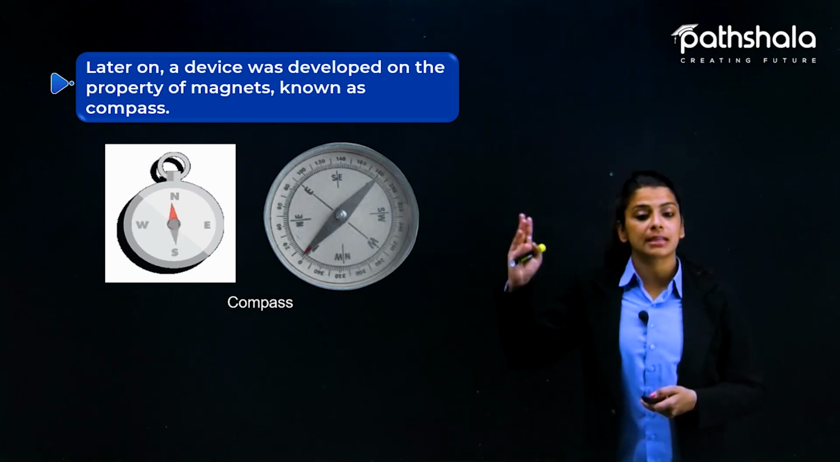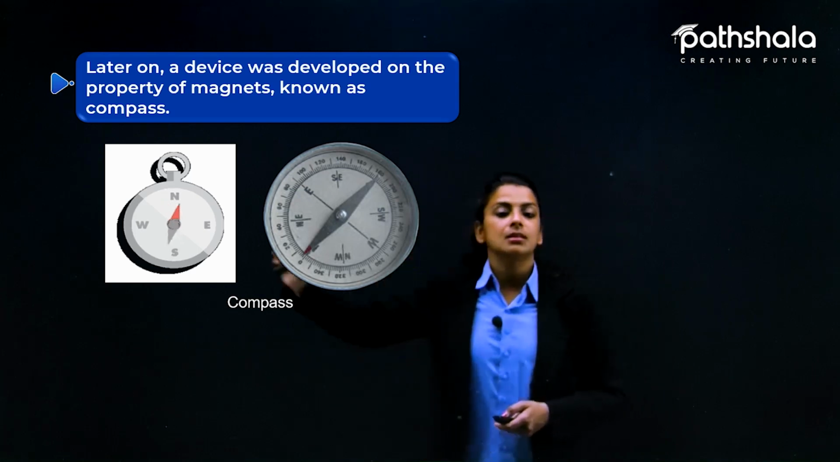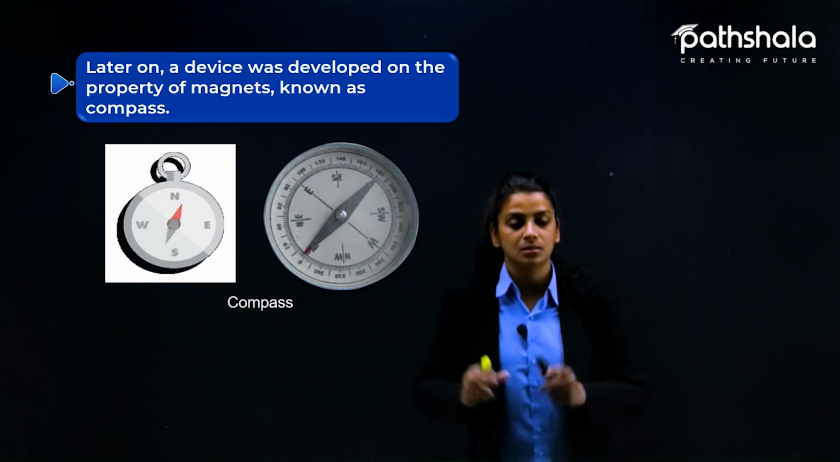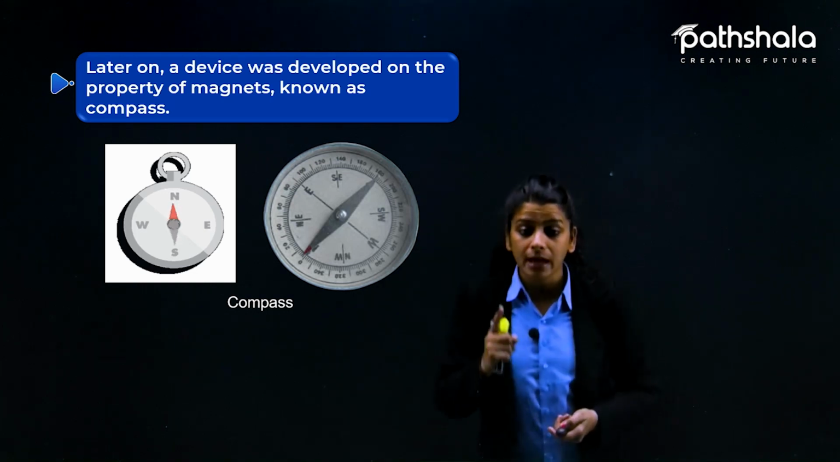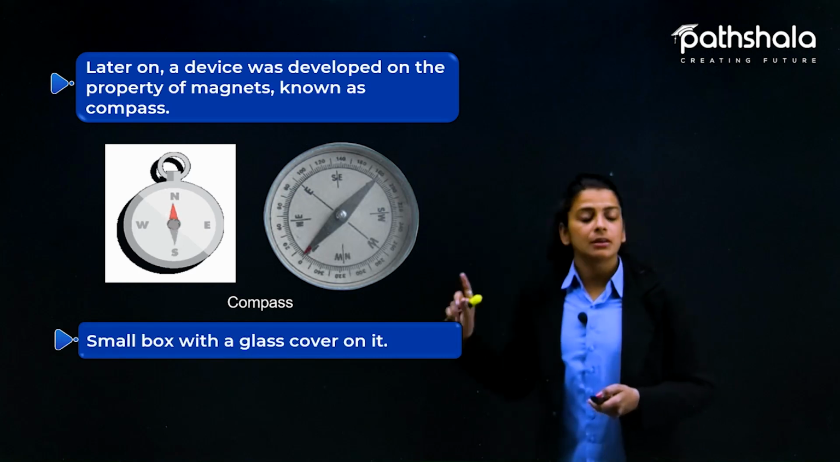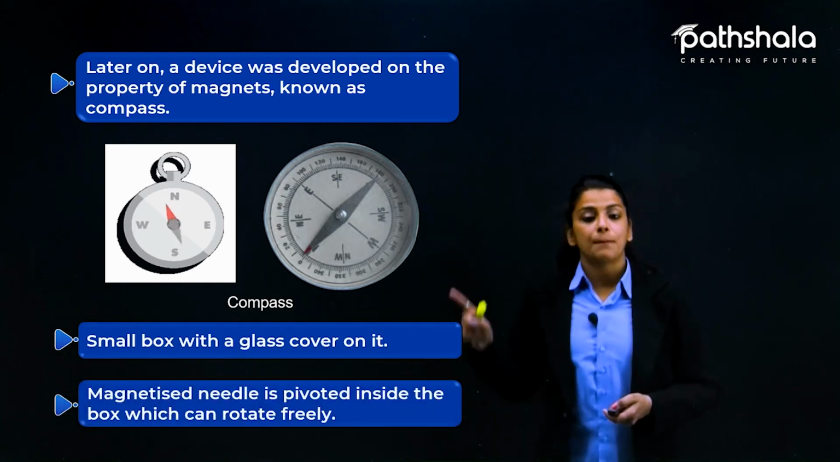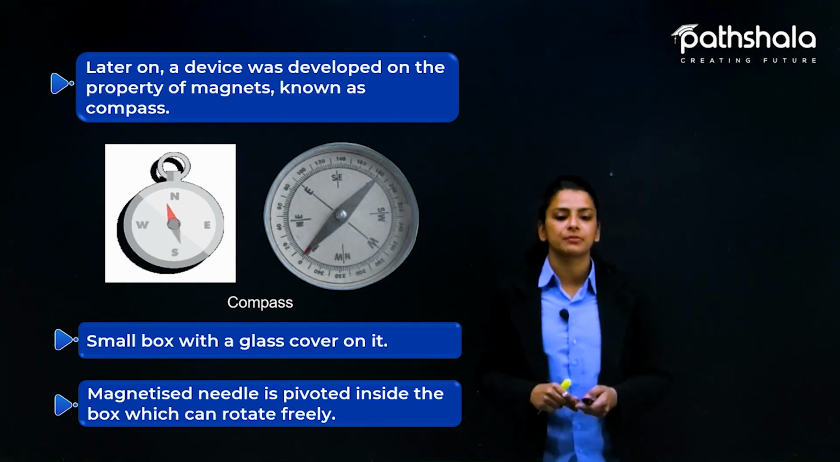And compass looks like this. So in this picture you can clearly see the directions that have pointed as north, south, west and east. Yes, so कंपास में वो डायरेक्शन ऑलरेडी प्रेजेंट होता है. उसके अलावा we have a small box with a glass cover on it, and a magnetized needle is pivoted inside the box which can rotate freely.